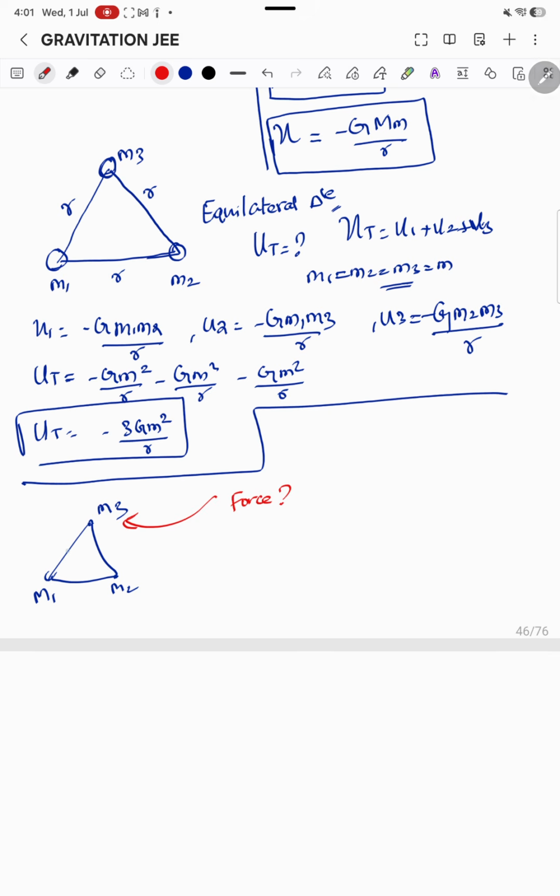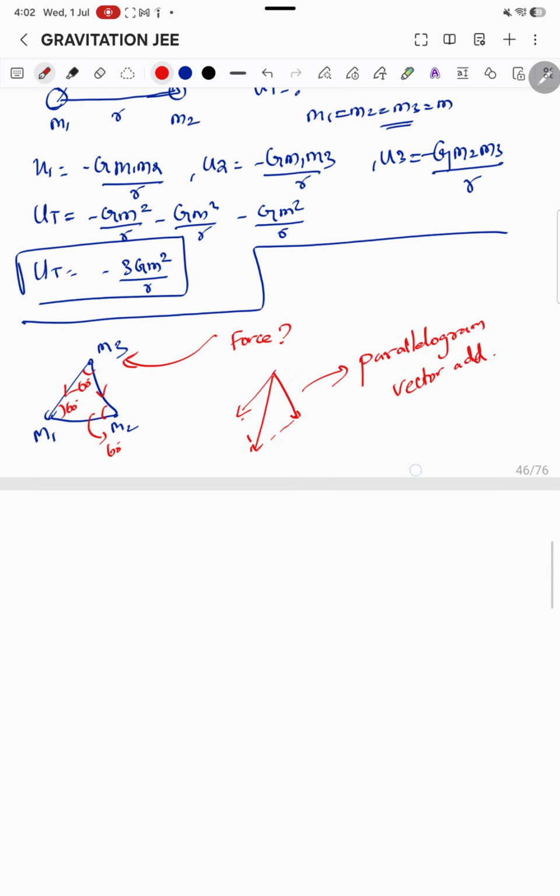m1 is pulling m3 towards it, and m2 is also pulling m3 towards it. So I have a vector here, and I know the angle of an equilateral triangle is 60 degrees, right? I have two vectors aligned here. So what is the resultant vector? How would I find the resultant vector? Now I can use the parallelogram law of vector addition.